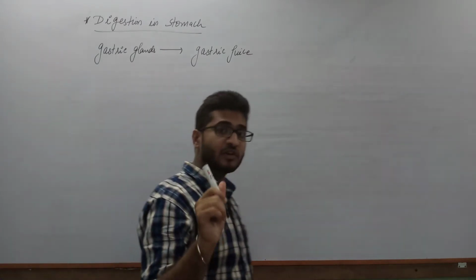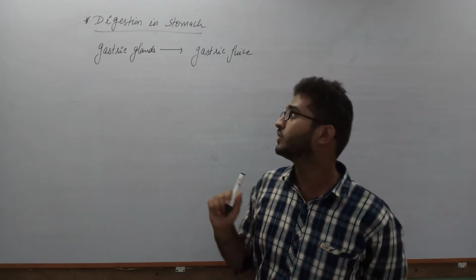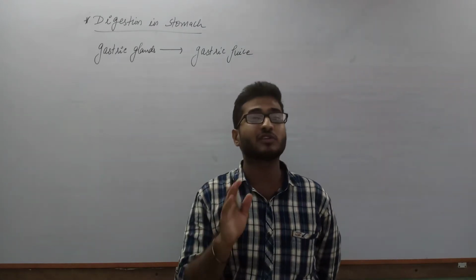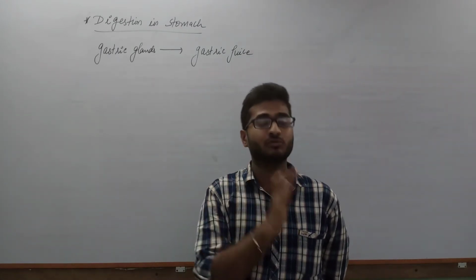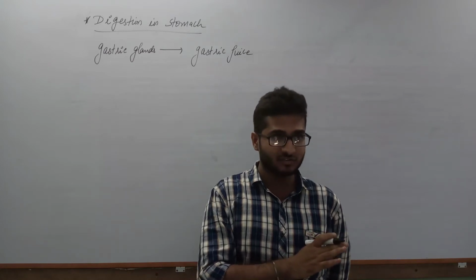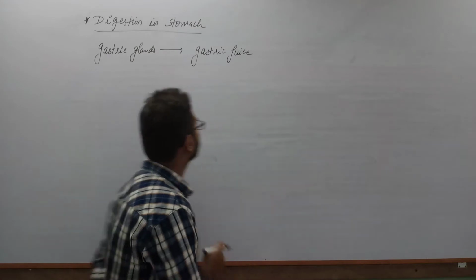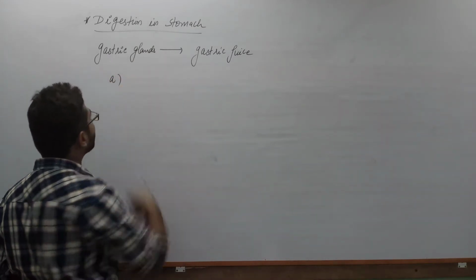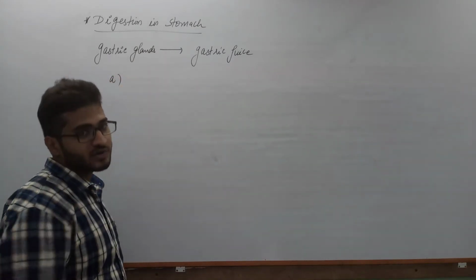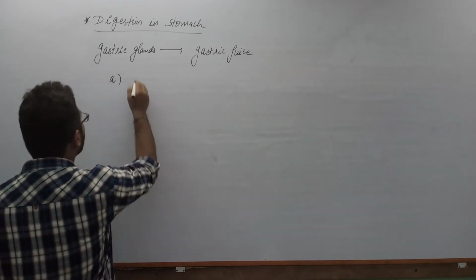And if you remember, when we were discussing the gastric glands, we discussed around 6 to 7 types of cells present in them, and the 3 important cells of the gastric glands are as follows. First, the mucus cells or goblet cells.